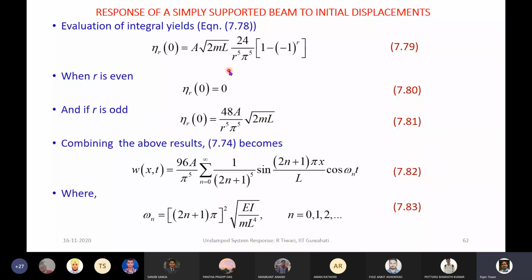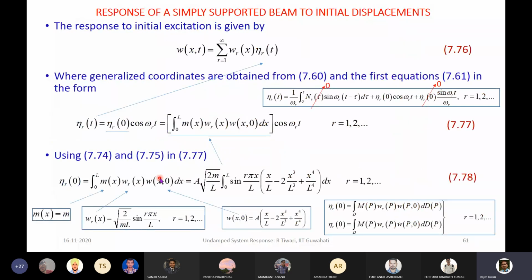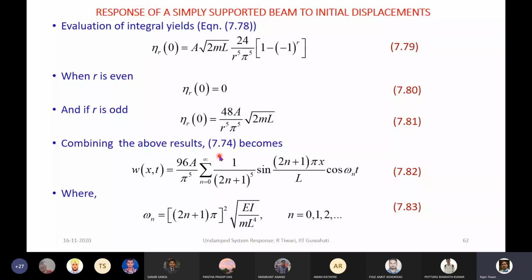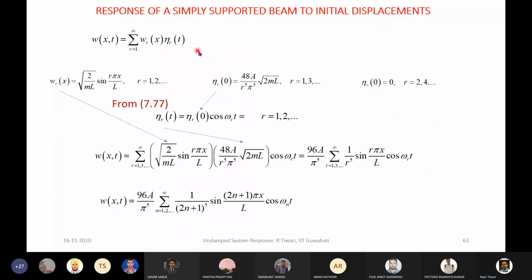So we need to get the response for r is equal to odd, so all the even modes will be 0. All the odd modes will be present. I will give the reason for that subsequently. So when we combine this and substitute back to this equation, we obtain this, and we substitute this here to get the total response of the system.